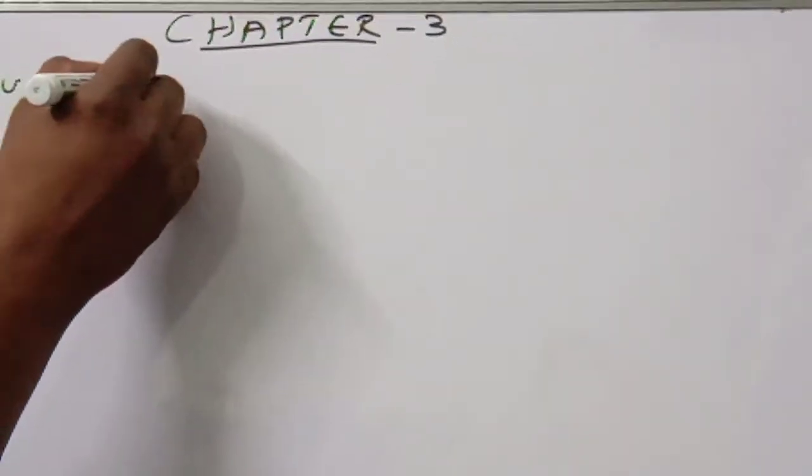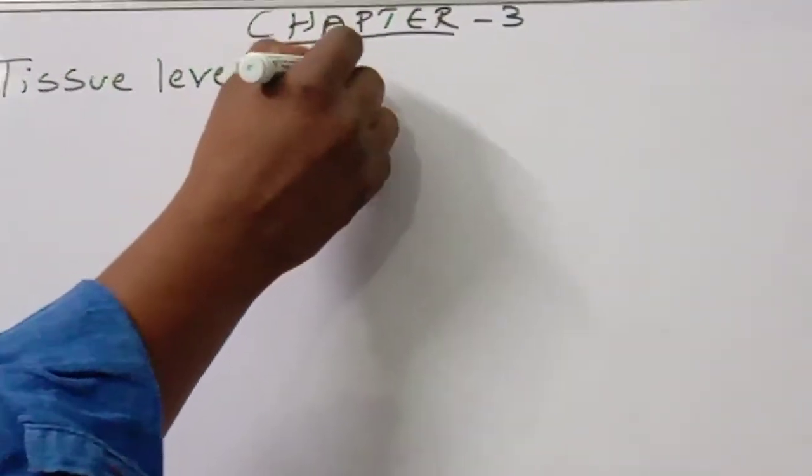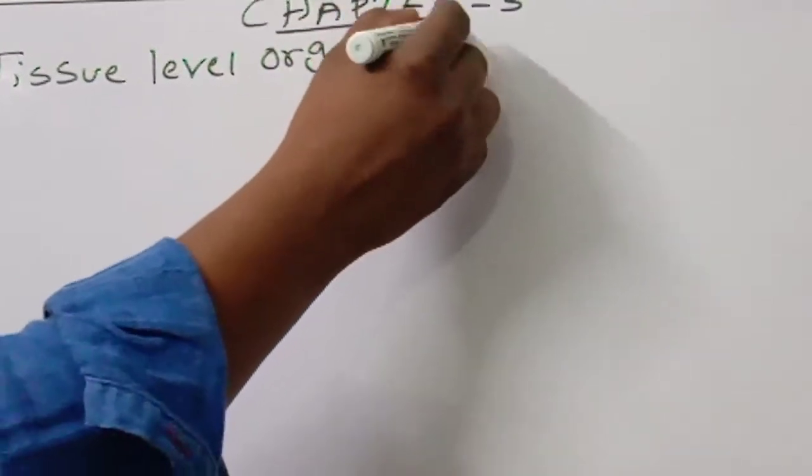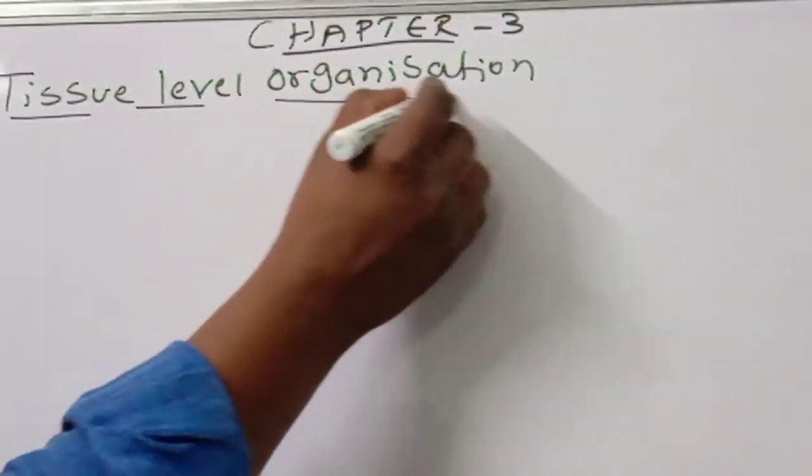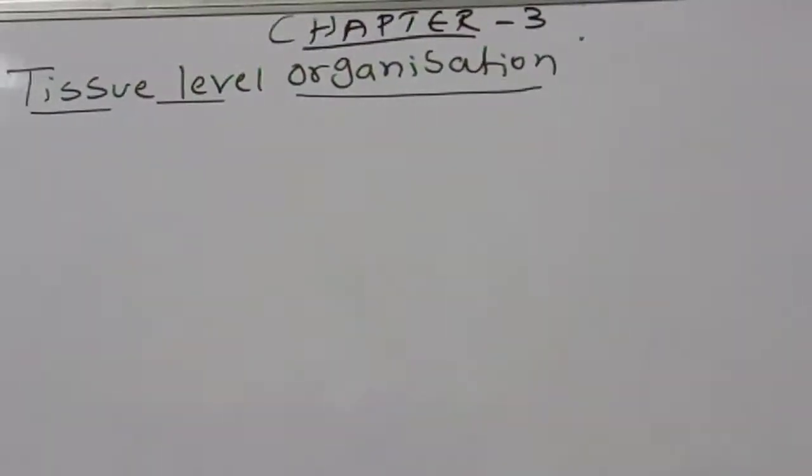Today we are going to start the new chapter, chapter number 3. That one we are discussing. What is that one? Tissue level organization. What we are going to discuss? Tissue level organization we are discussing.